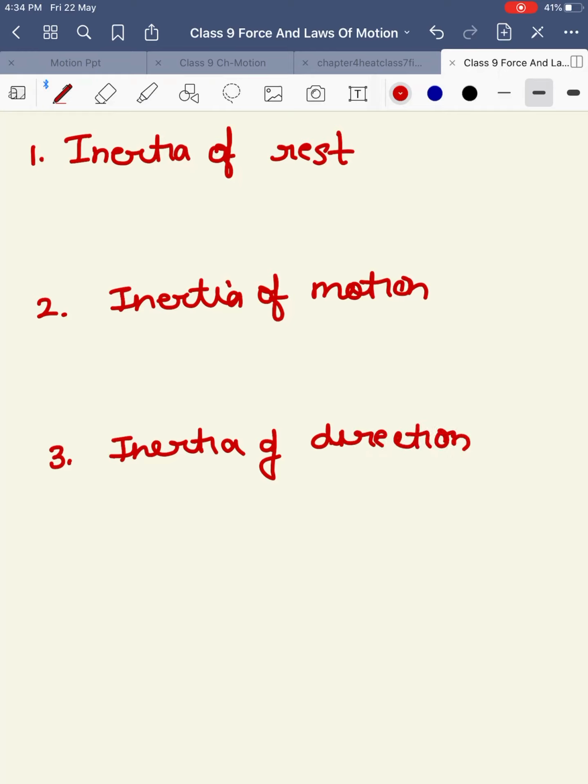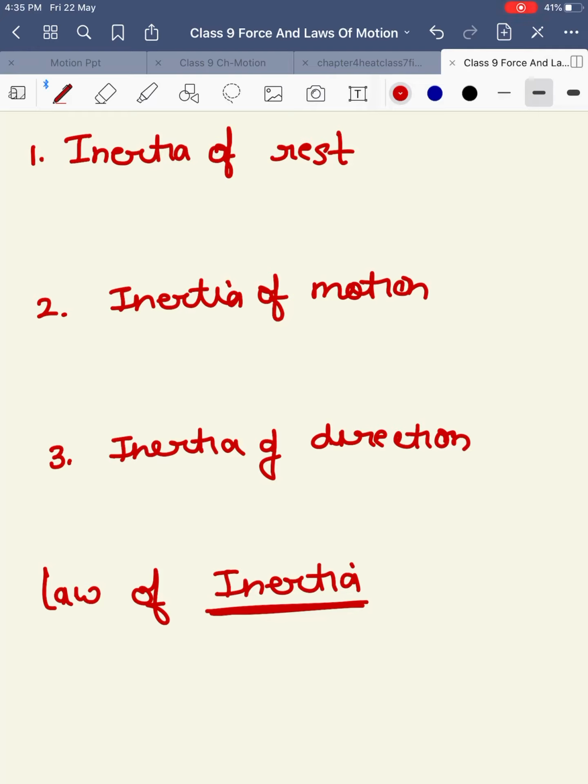Since the first law of motion defines inertia, it is also called the law of inertia. Inertia is basically a measurement of this inability of an object to change its state by its own. That is, if an object is at rest, it will remain at rest unless we apply a force on it. Suppose I quote an example that you kick a ball or you kick a stone.